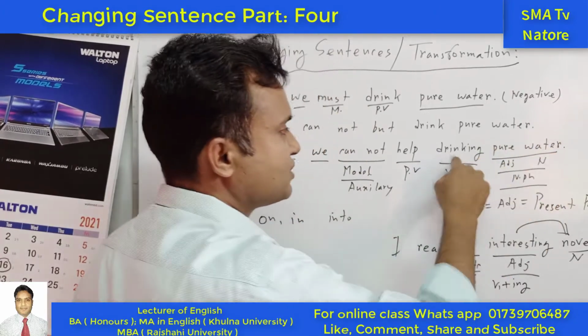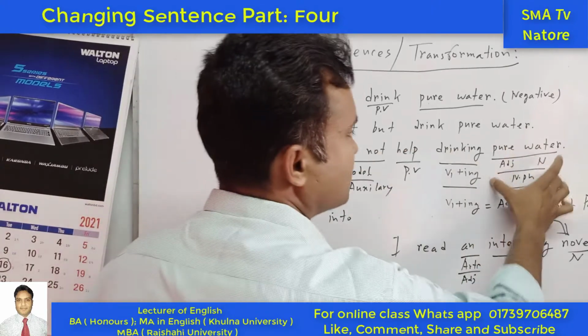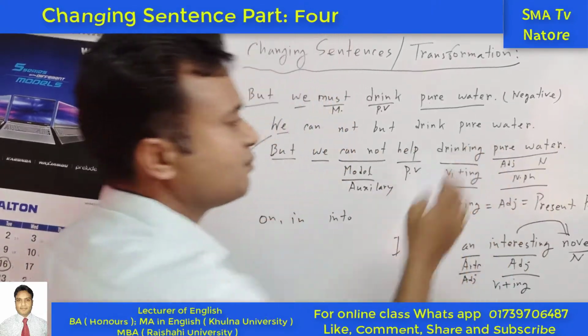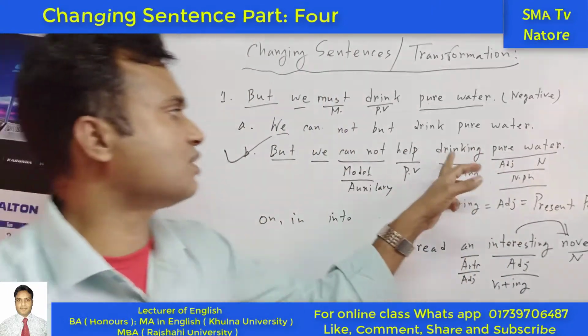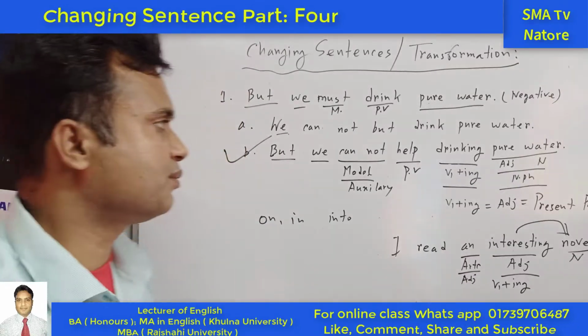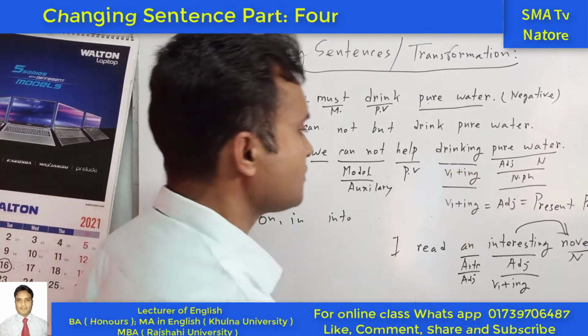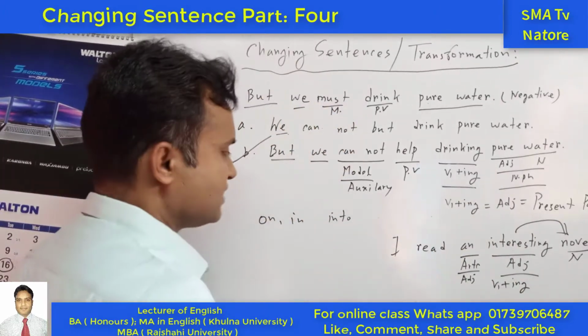For example, drinking. Drinking is one kind of participle for taking this noun. For this reason, this is like a preposition. We know that a preposition takes a noun, noun phrase or pronoun. So for this reason we can say this part is called a participle. And another way we can say gerund.